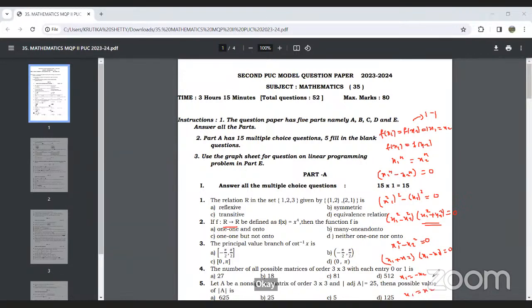So you can see x1 has two values: x1 equals minus x2, and x1 equals x2. As per the definition of a one-one function, every element of the domain should have a unique image, but here x1 has two images. For that reason, we say the function is not one-one. When the function is not one-one, it will be a many-one function. So we have found that the function is not one-one. Now, similarly, we will check for onto.